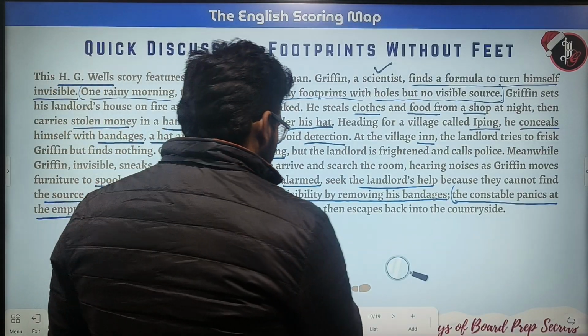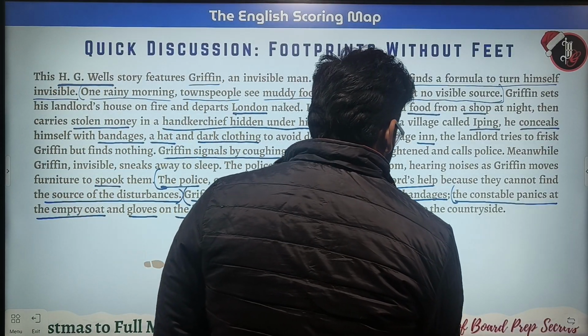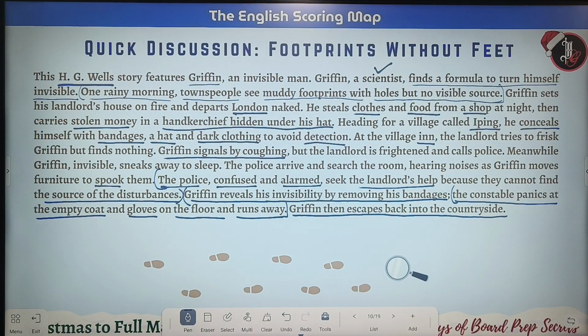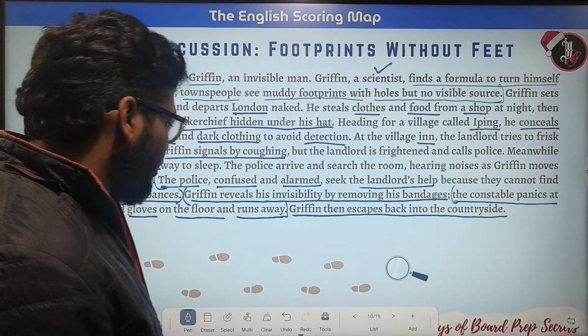So this is the whole story. It's a very easy story to remember actually, and very easy question answers also. Take a screenshot and we'll move further on.